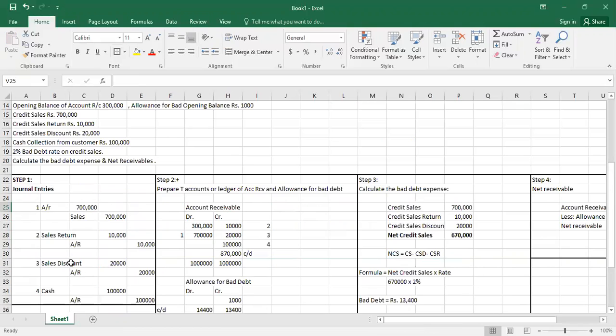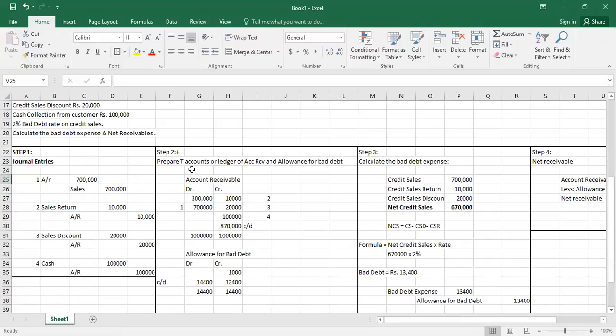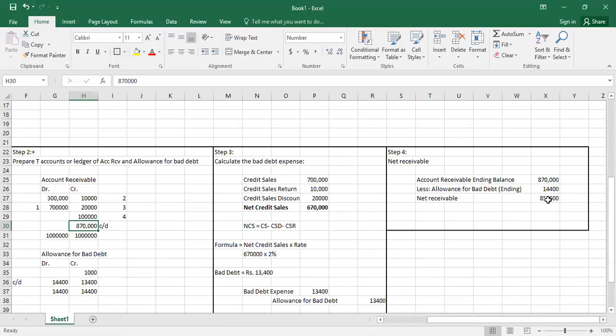So we've done step 1 general entries, step 2 T accounts. We have to calculate the ending balance, and here is step 3 calculation of bad debt expense, and the last step is net receivable. So this is all about the first step of bad debt expense under the income statement approach, that is net credit sales method.